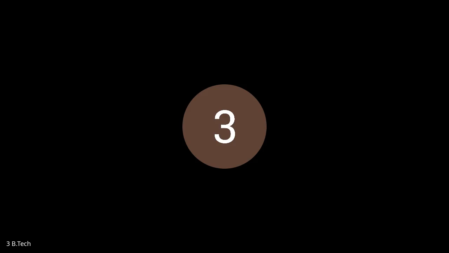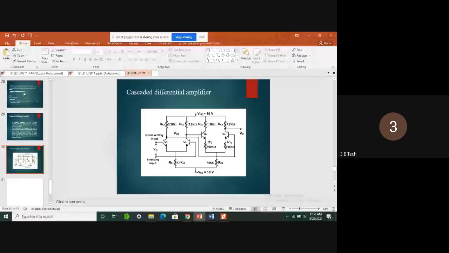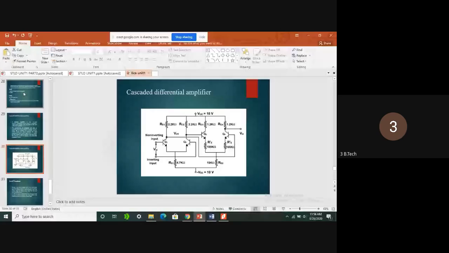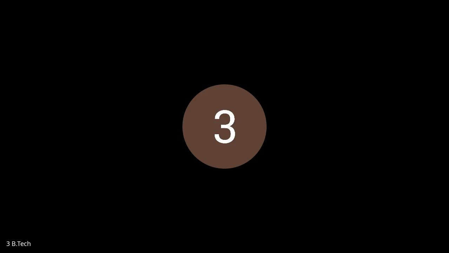This is the way differential amplifiers can be cascaded with each other. We are taking two differential amplifiers, and the outputs of the first are connected as the inputs of the second. Q2 output is connected as Q3 input, and Q1 output is connected as Q4 input.